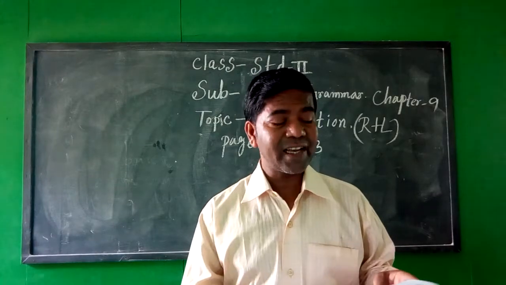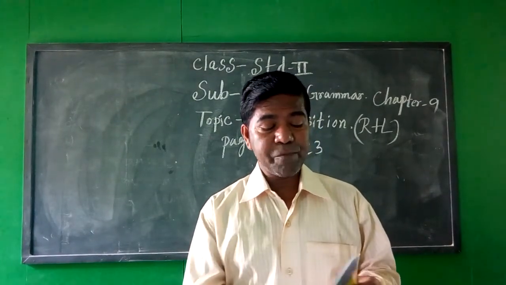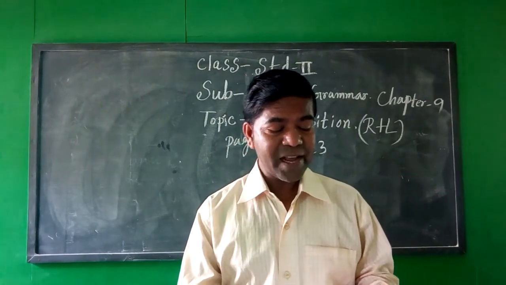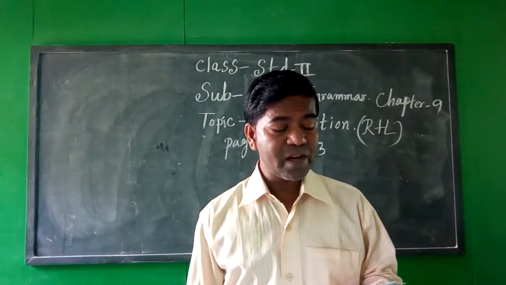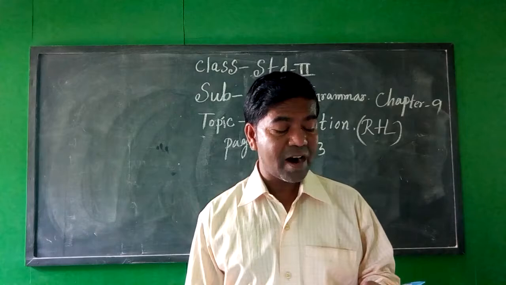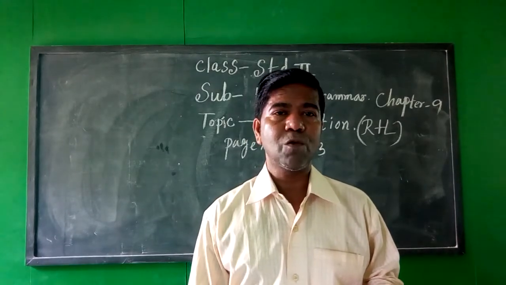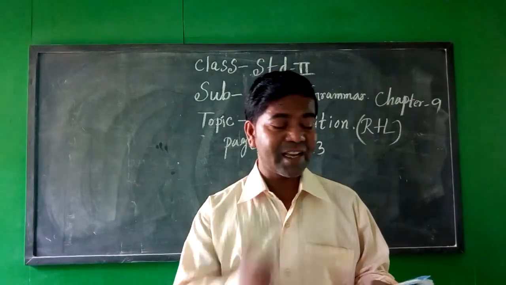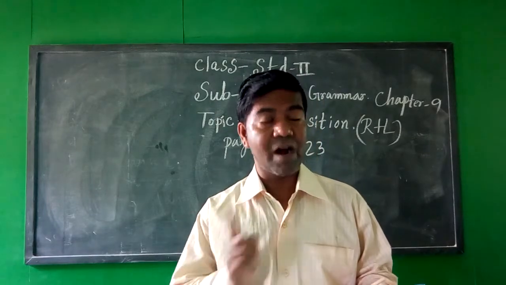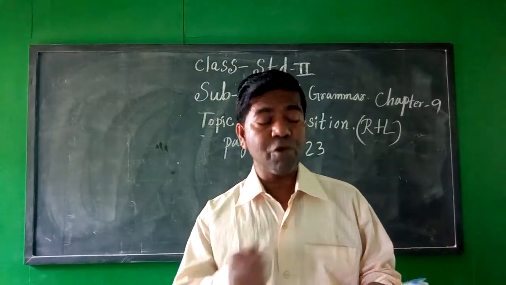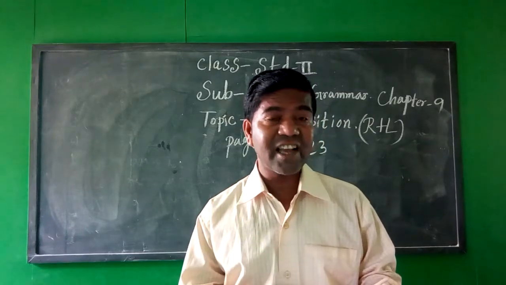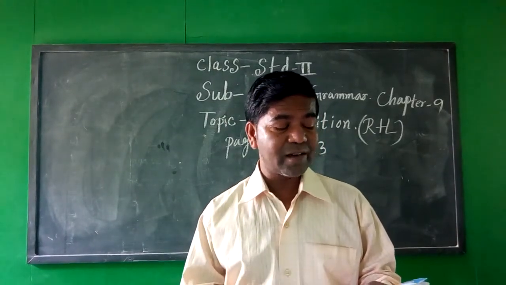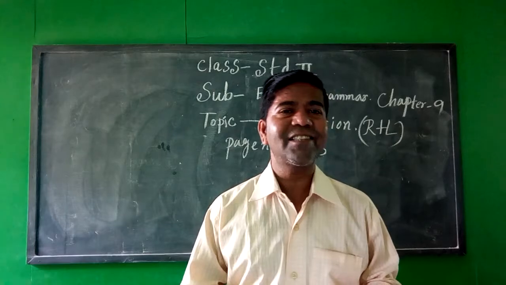What is preposition? A preposition is a word placed before a noun or a pronoun to show its relation with other words in the sentence. Once again, what is preposition? A preposition is a word placed before a noun or a pronoun to show its relation with other words in the sentence.